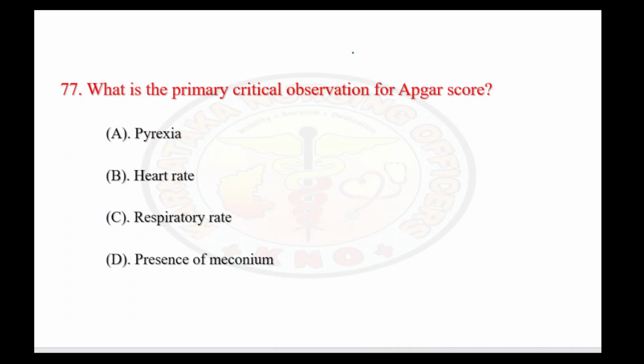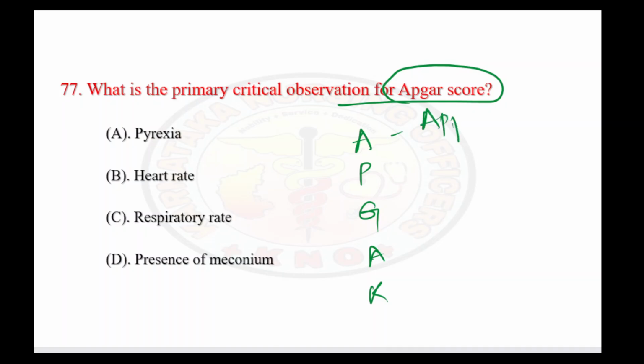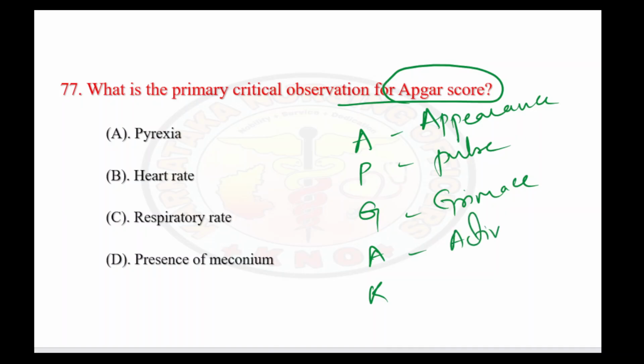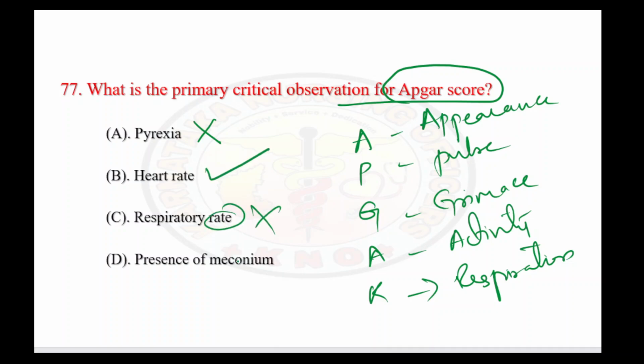What is the primary critical observation for Apgar score? So A, P, G, A, R: Appearance, pulse, grimace, activity, respiration. So these things we have to see in Apgar. We are not checking fever. We are checking heart rate. We are not checking respiratory rate. We are not even checking presence of meconium. So the right answer here is option B.